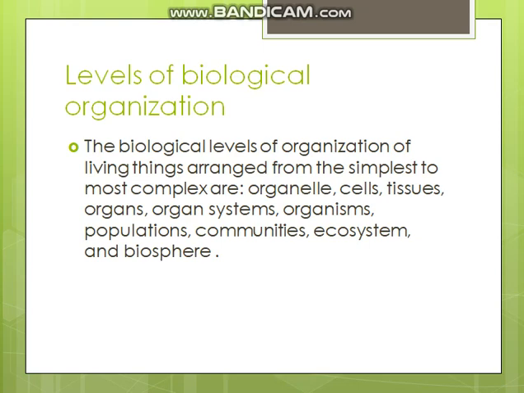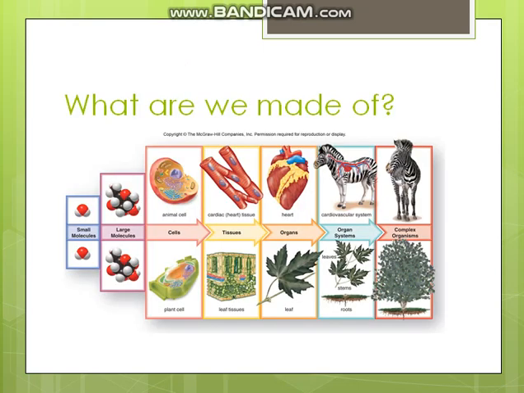So let's move on to see what these levels of organization are and how we evolved, what we were made of. What are we made of? You can see these small molecules, and these small molecules become large molecules, and then these become cells, and the cells became tissues, and then tissues became organs, and the organ systems, and then we became complex organisms.